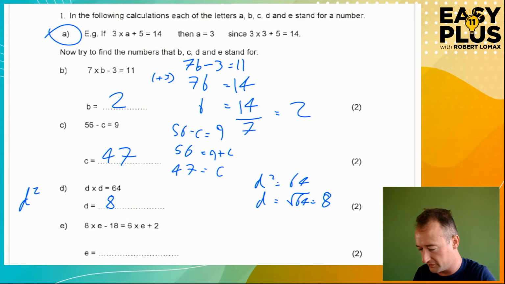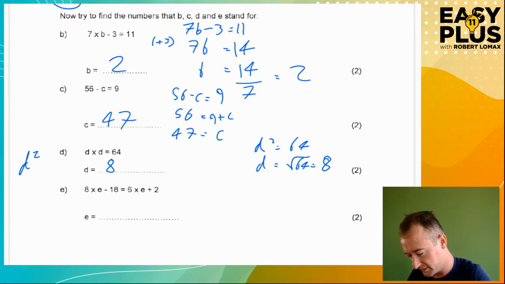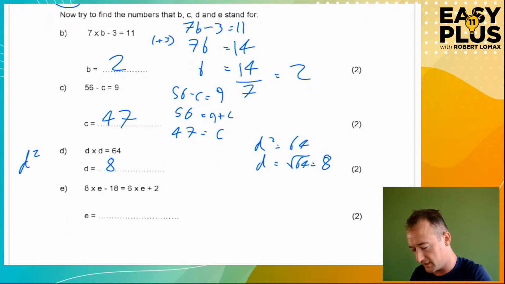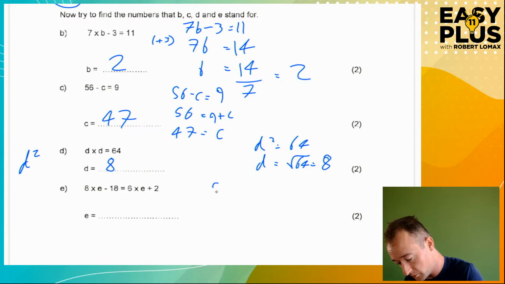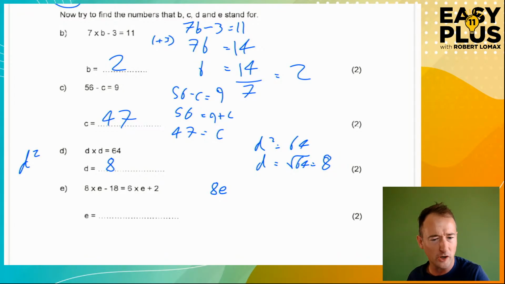Okay, and onwards to e, which is the last one of these. So this looks a bit fiddly. Let's start this again. I can't speak English. Good thing it's a maths lesson. Let's rewrite this a little bit more simply. So rather than 8 times e, we're just going to have 8e, which means the same thing, but is sort of less wordy or numbery.